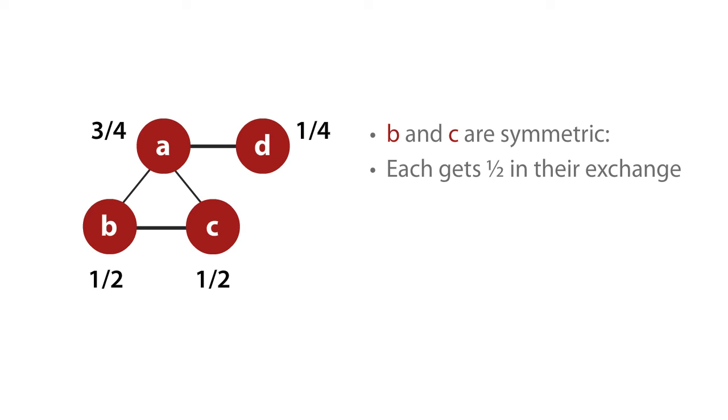And more or less as you would expect, A does well. A should do better than B, C, or D, and he does. He gets 3/4. You would expect B and C to do better than D because B and C have other potential partners, here A, and so they each get half. D is the one who gets the least because D has no other potential partners. And very importantly, his only potential partner, A, is very strong, and that makes D very weak.